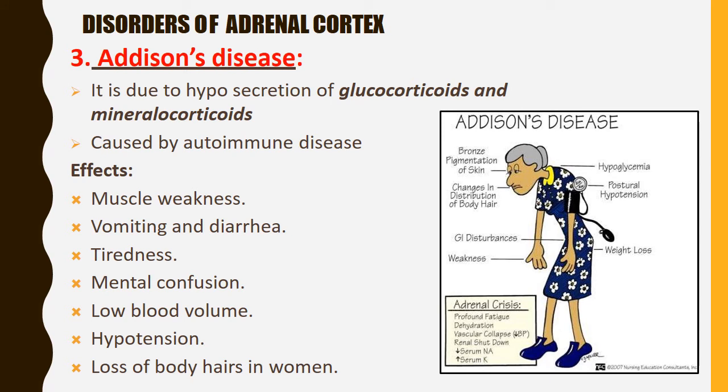Now the third disease, Addison's disease. This occurs due to hyposecretion, or a decreased amount, of the glucocorticoids and the mineralocorticoids. It is caused by an autoimmune disease. You can see the clinical features in the figure: muscle weakness, vomiting and diarrhea, tiredness and lethargy, mental confusion, low blood volume, hypotension and loss of body hair in women.